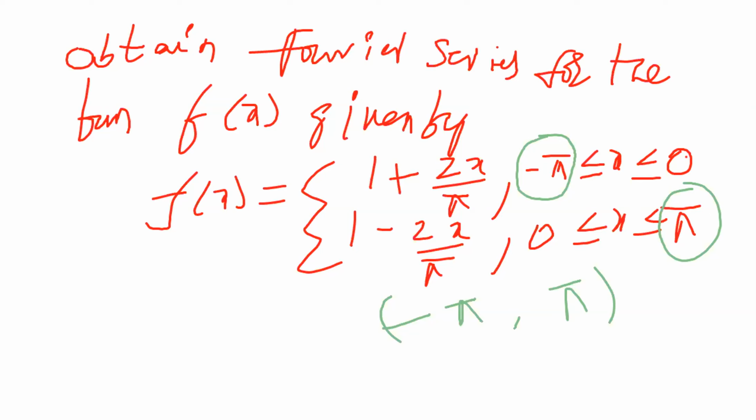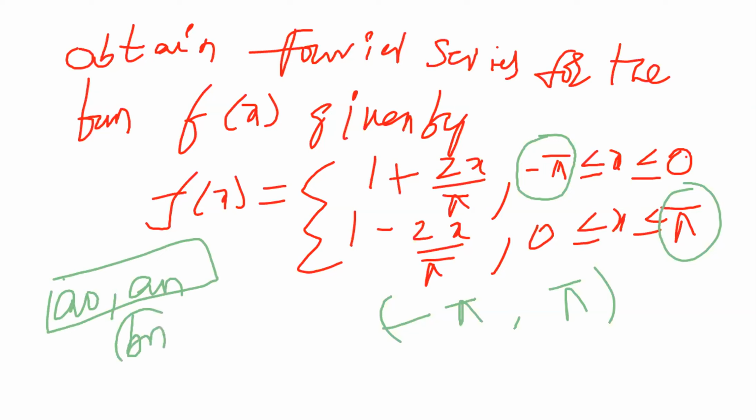Suppose f of x is even, we have to find out only two values. The two values are a naught and an. These are cosine functions or even functions. Suppose f of x is odd, then we have to calculate only the bn value. It is an odd function, and another name is sine function. So if f of x is even, we find a naught and an.